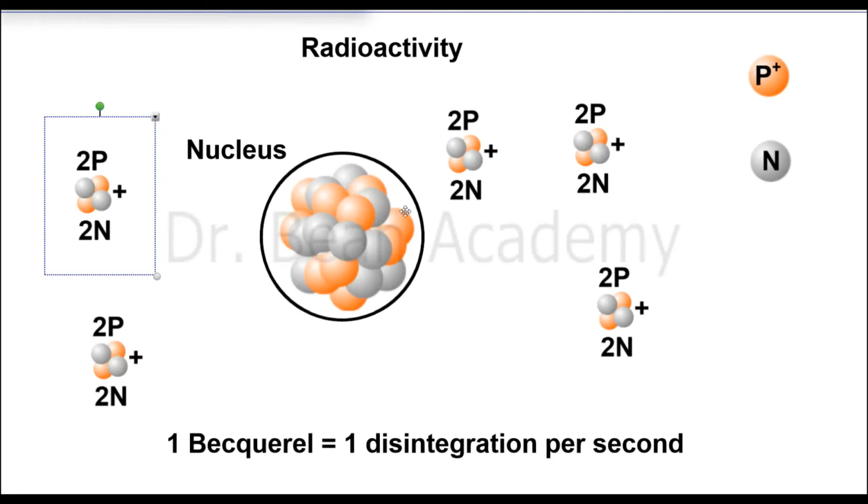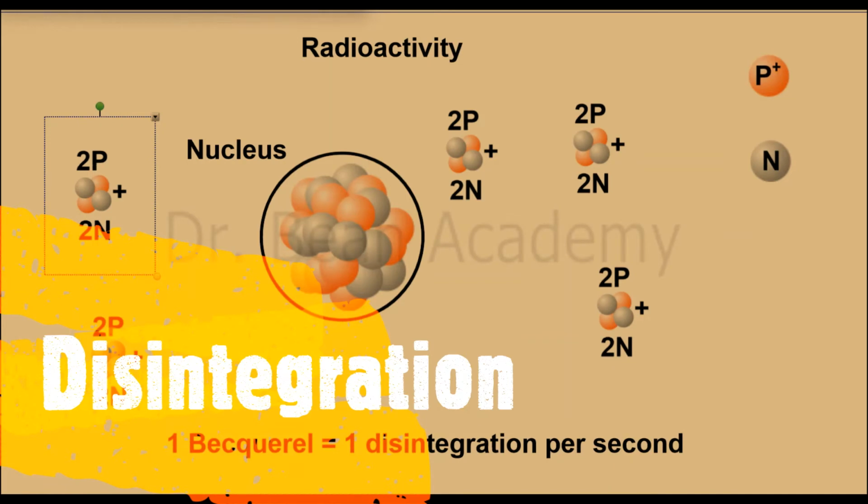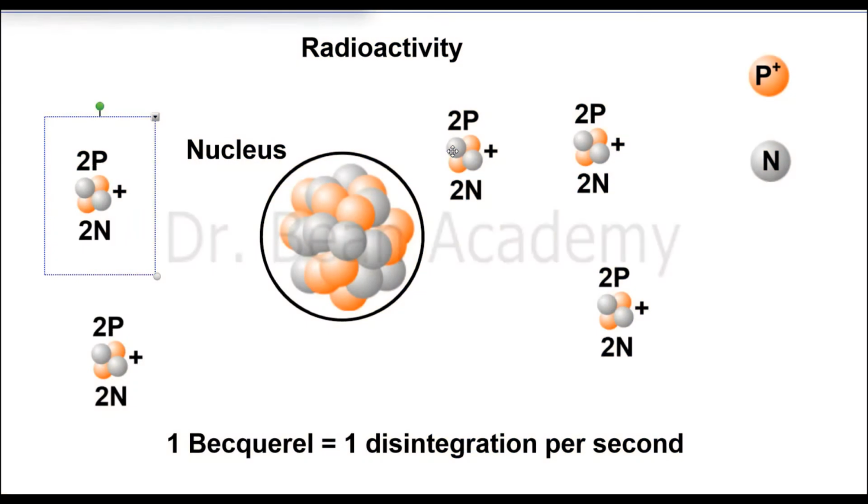When it emits one alpha particle, it is called one disintegration. If it disintegrates in 1 second, meaning it emits one alpha particle after 1 second, and then in the second it emits another alpha particle, then in the third second it emits another alpha particle out of its nucleus, and this goes on, we will say its radioactivity is 1 becquerel. I will say that the radioactivity of this element is 1 becquerel. So this is 1 becquerel.